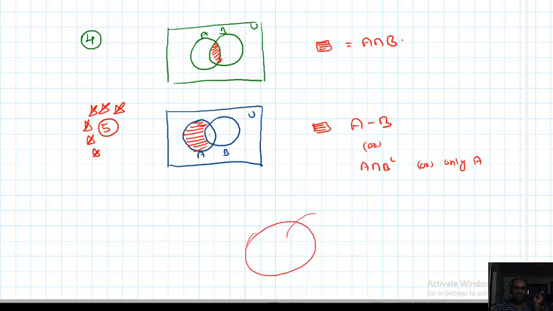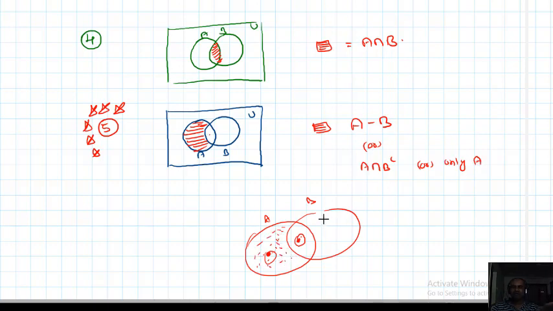Here two circles intersect each other. This point belongs to A. This point belongs to both A and B. This point belongs to only A. This point belongs to A also, no? What is the difference between these two points? This point belongs to A and B, this point belongs to only A. That's why the points in the shaded region are said to be points which are in only A.